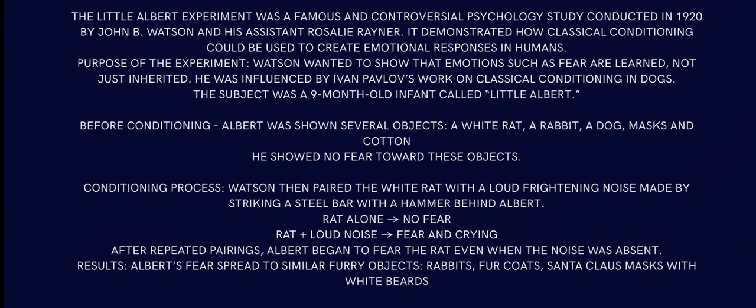So what he did is he used an infant named Little Albert. The subject was a 9-month-old infant. Before conditioning, Albert was shown several objects: a white rat, a rabbit, a dog, masks, and cotton. He showed no fear towards those objects. In the conditioning process, Watson then paired the white rat with a loud, frightening sound made by striking a steel bar with a hammer behind Albert. Rat alone, no fear, but with the sound, fear and crying.